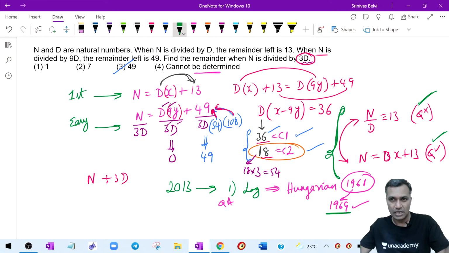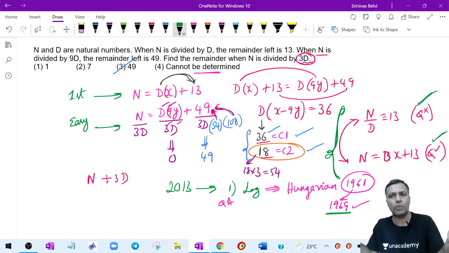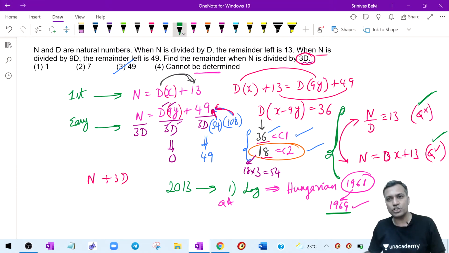There were six questions in that Hungarian Olympiad paper of 1969. So it was one of those questions. It was directly printed word to word as it is. They didn't even bother to change the variables. And the second question was another Olympiad question in 2013. I said leave them. So therefore, it is never about the first question first. It's always about the easy question first.